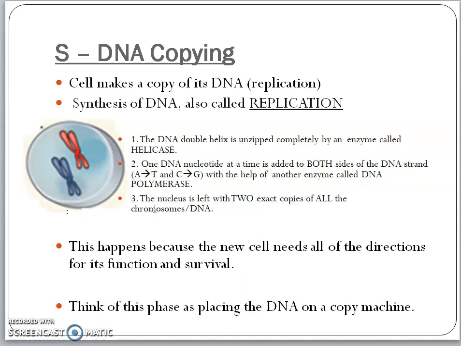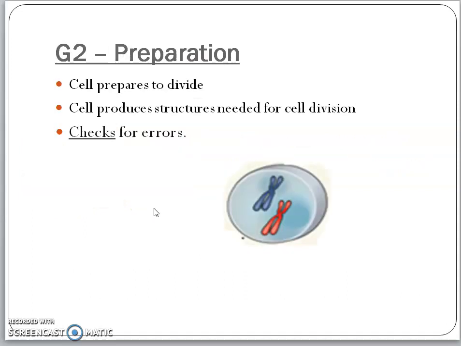The third phase is called the G2 phase, or preparatory phase. So in G1 phase, the cell grew and enlarged. In S phase, it produced the DNA required for further cell division. And in G2 phase, the cell is preparing for the next division. So the cell requires a whole lot of enzymes, a whole lot of biomolecules for the next cell division.